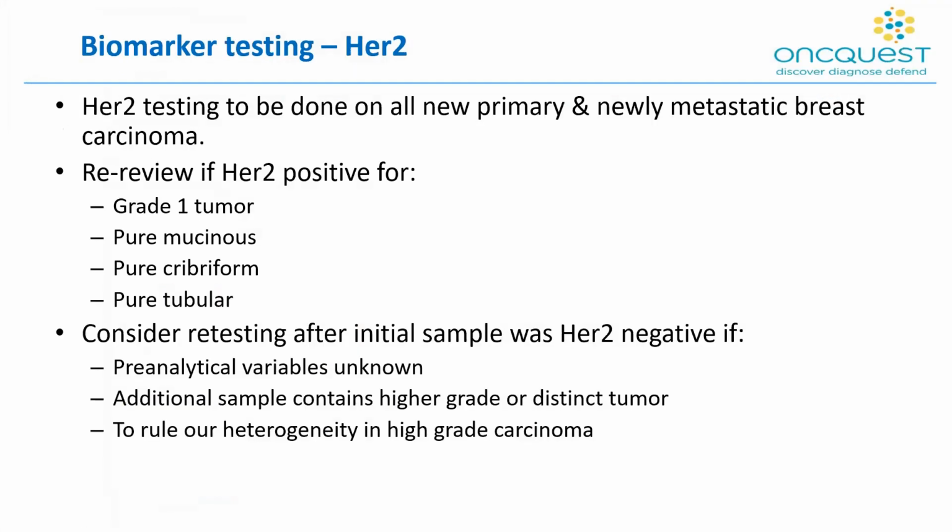Continuing with the HER2 testing. HER2 testing should be done on all new primary and newly metastatic carcinomas. And you should consider a re-review if HER2 is positive in grade 1 tumors, or in the special types of carcinomas such as pure mucinous, pure cribriform, or pure tubular carcinomas. Also consider retesting after the initial sample was HER2 negative if the pre-analytical variables are unknown, or if the additional sample contains a higher grade or a distinct tumor, and maybe to rule out heterogeneity in high-grade carcinomas.